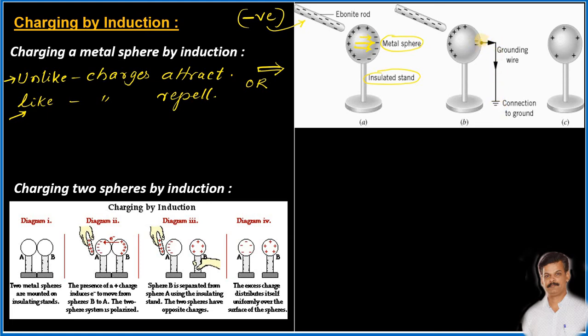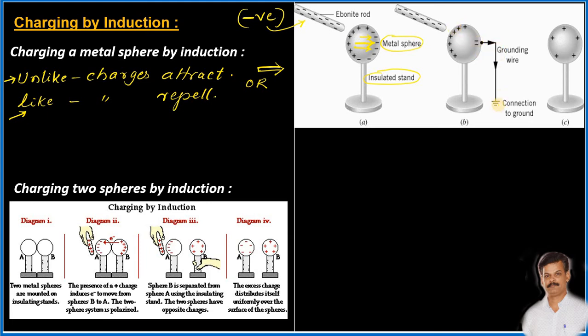As soon as grounding is done, all the negative charges will go to the earth. That is, flow of charges takes place. Only the positive charges, which have a force of attraction with the negative charges present in the rod, will remain in their place.